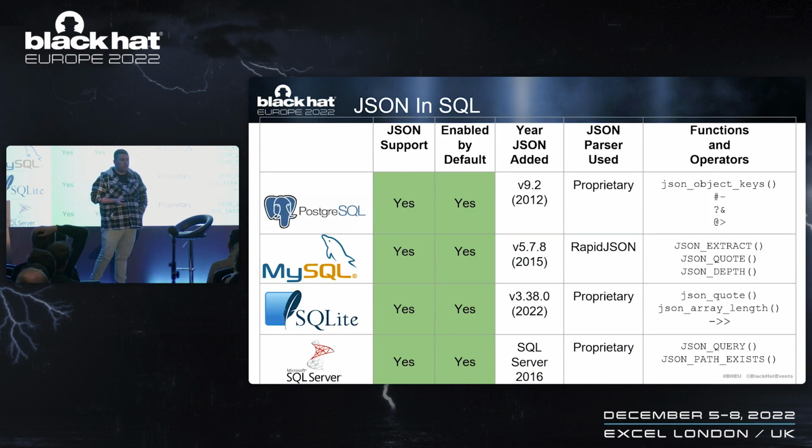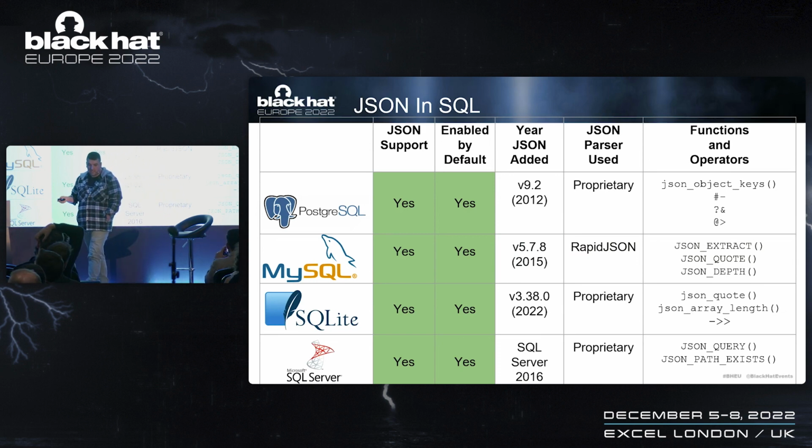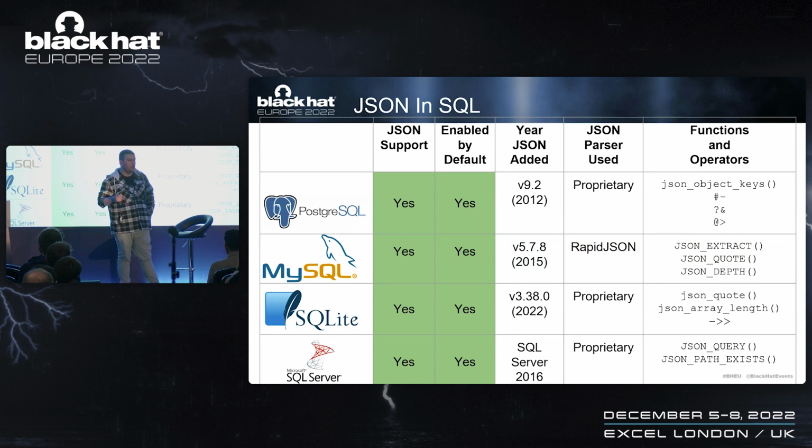When we look at JSON support in SQL, we see that all database engines support JSON, in some cases as soon as 2012. In the case of Postgres, most of them added proprietary support, a proprietary parser, and everyone added functions and operators of their own. So we can see different SQL syntax in all database engines.